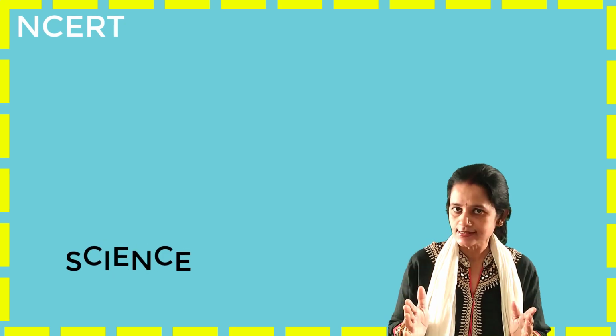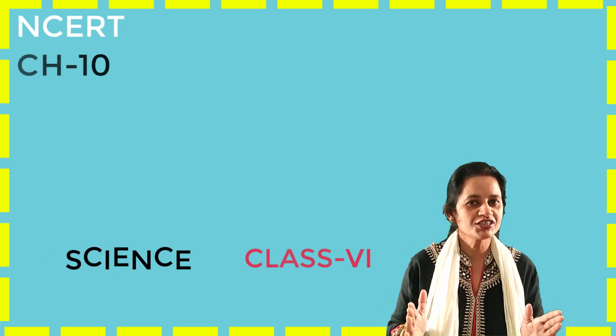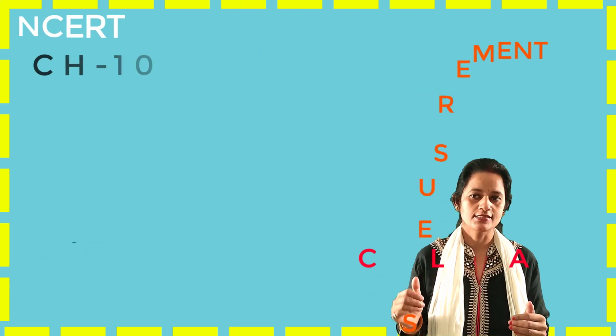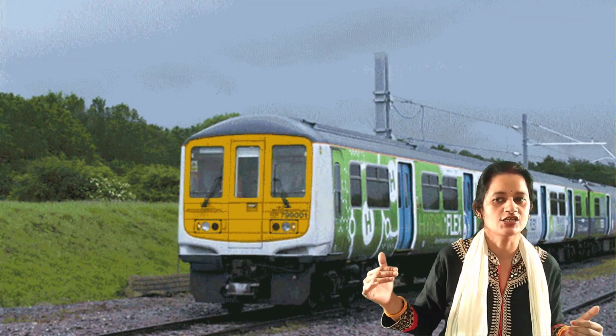Hello students, today we are going to start NCERT Science Class 6 Chapter 10, Motion and Measurement of Distances. Generally, we see many examples of motion around us, like birds flying in air, buses, autos, rickshaws, bikes moving on roads, trains on railway tracks, etc. Now the question is, what is motion?